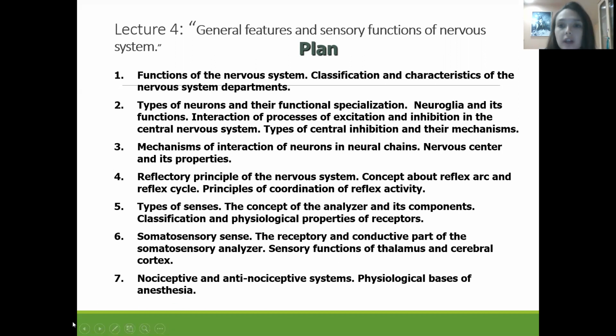the function of the nervous system, classification and characteristics of the nervous system departments, types of neurons and their functional specialization, function of the neuroglia, interaction of processes of excitation and inhibition in the central nervous system, and types of central inhibition and their mechanism. Also, we're going to discuss the mechanism of interaction of the neurons in the neuronal chain, the refractory principle of the nervous system, the concept of the reflex and reflex arc, types of the sense, the concept of the analyzer,